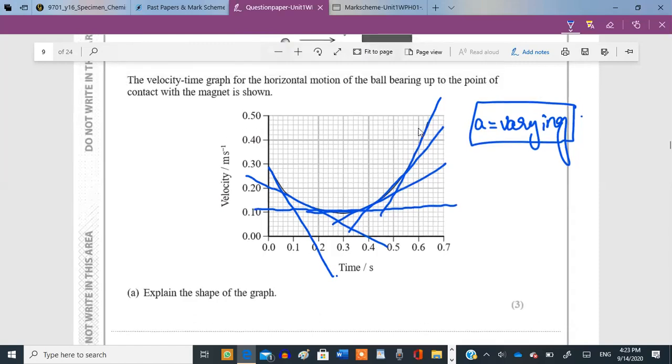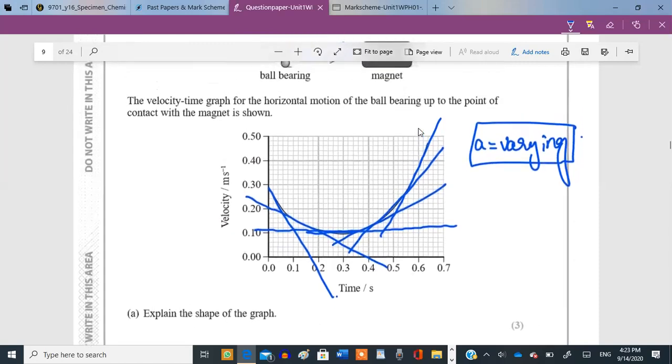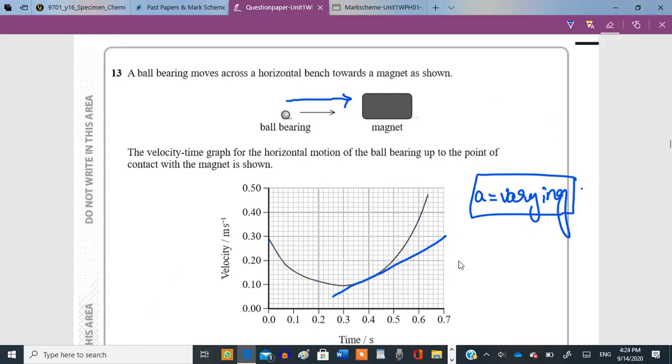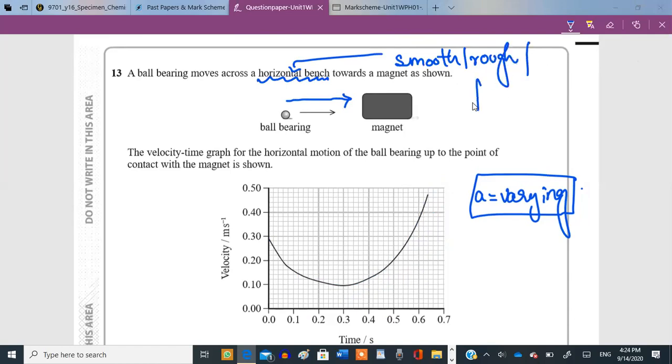So what's really happening over here is that this is a ball bearing. First it is moving with a certain velocity. Let me draw it over here. It is moving across a horizontal bench, right? And if this is a bench, it's not necessary that the bench is going to be smooth. It can be rough, it can have frictional forces. Because of friction, the velocity decreases as well.